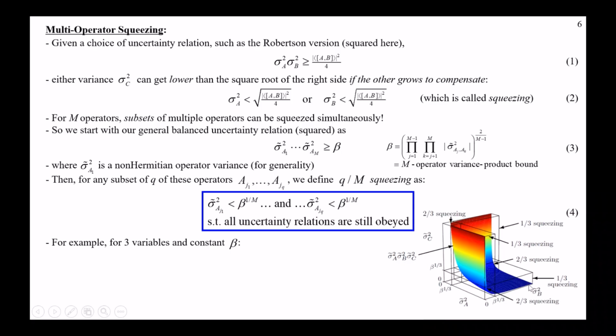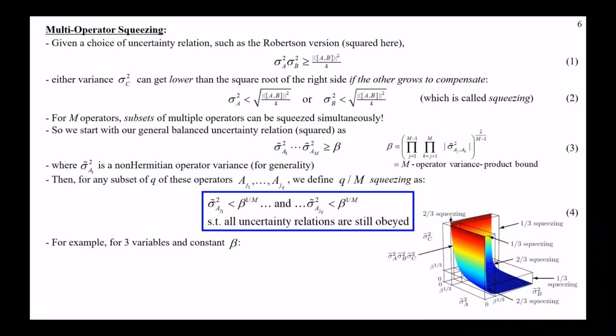This will be the operator C. That variance is squeezed way down there, but the other two will grow such that their product maintains all of the necessary uncertainty relations, okay? Including the three operator uncertainty relation.